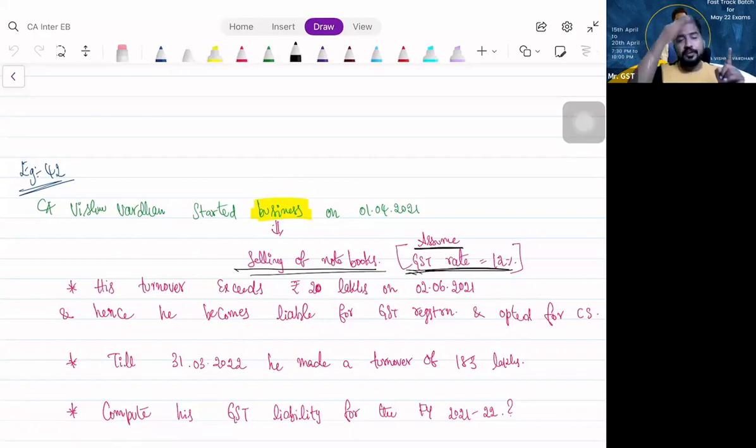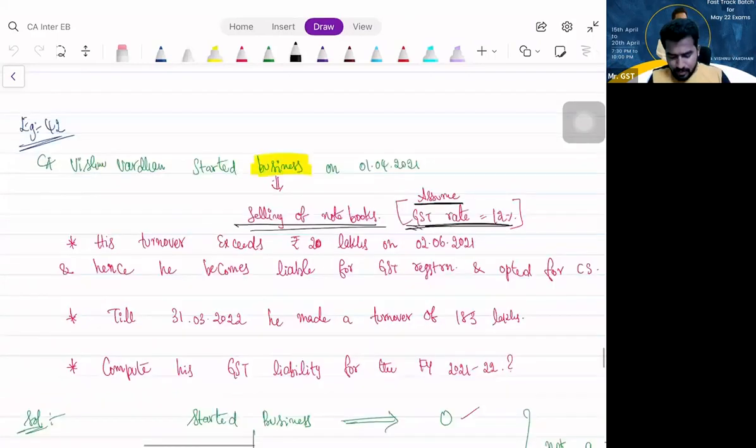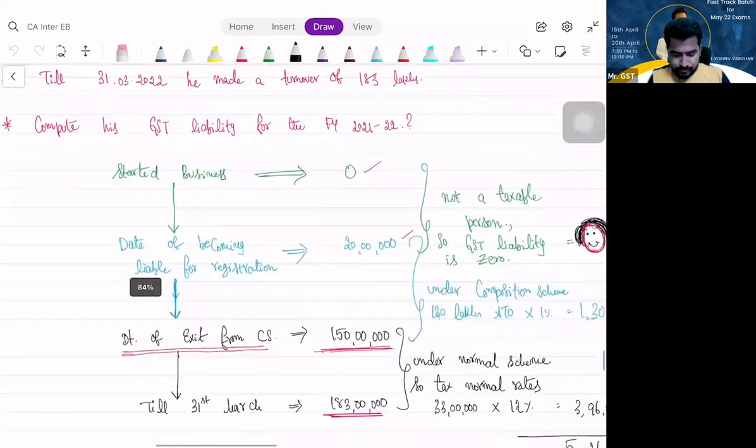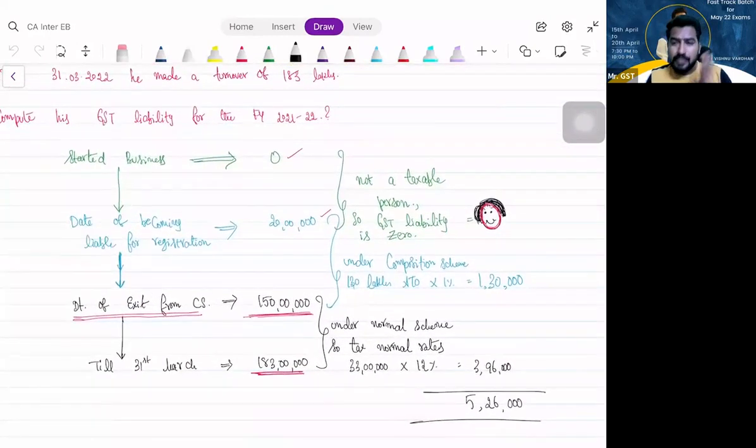You will come out of composition scheme when your aggregate turnover touches 150 lakhs. For deciding that, what is my aggregate turnover? From 1st April, whatever I did, that is my aggregate turnover. Correct? But when I am paying tax, why will I pay tax for the first 20 lakhs? I was not at all registered at that time. So please understand. He started the business and it went to 20 lakhs. He became liable for registration. At that time, he is not at all a taxable person. So GST liability is 0. And from that date till he touches 150 lakhs, he was under composition scheme.